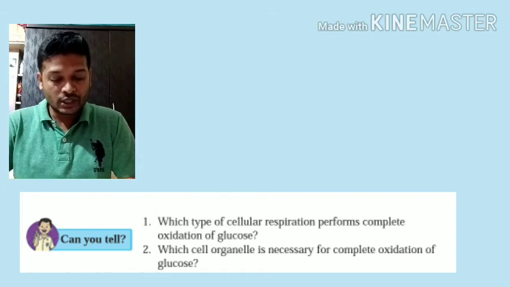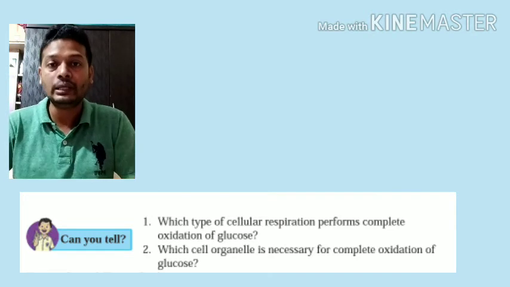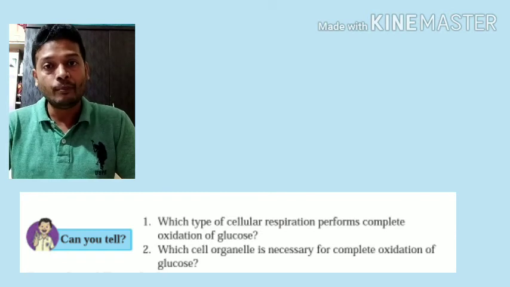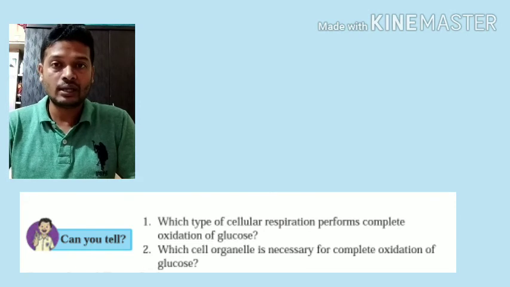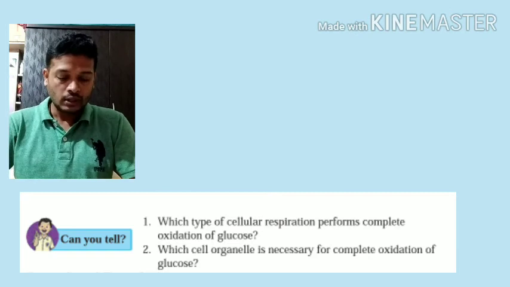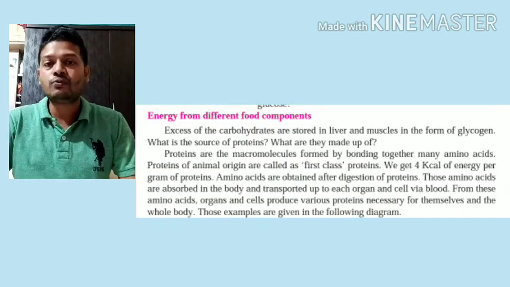Second question, which cell organelle is necessary for complete oxidation of glucose? Obviously, it is mitochondria, because electron transport chain as well as TCA cycle both occur in mitochondria. So mitochondria is the cell organelle necessary for complete oxidation of glucose. So let's begin with the next part, that is energy from different food components.